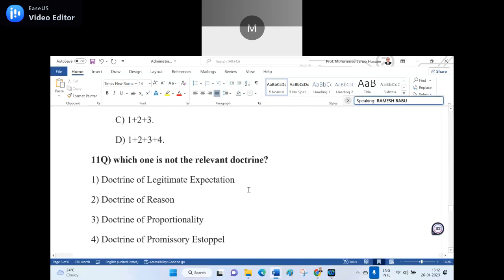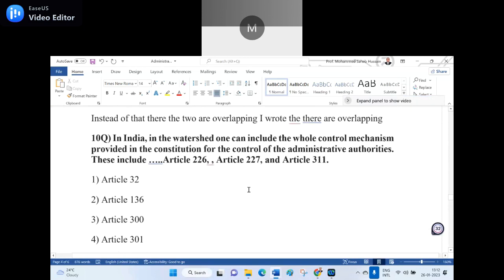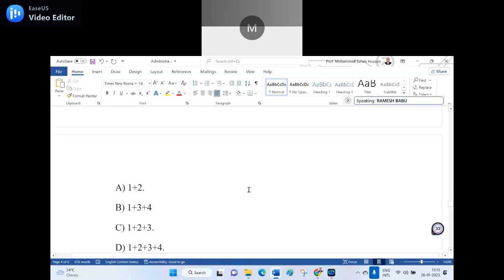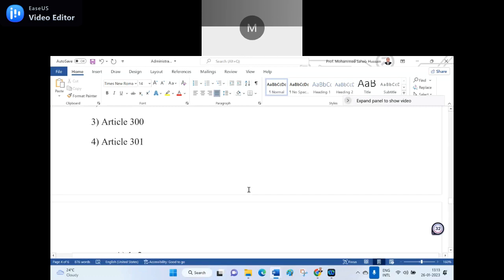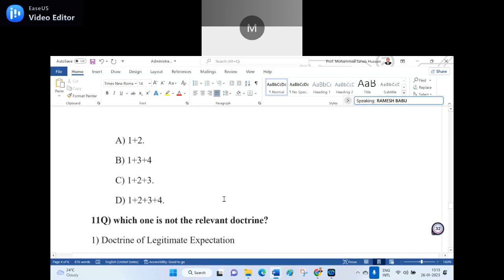Your 10th also you made it clear, because I already wrote 301 which is not there. When additional I made it, then the right option is 1 plus 2 plus 3. 4 is not there. 1 plus 2 plus 3, that is the right answer.